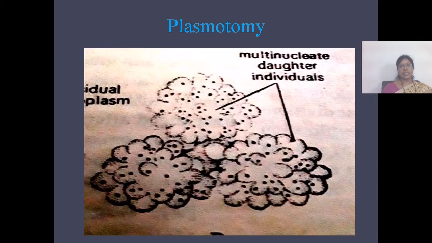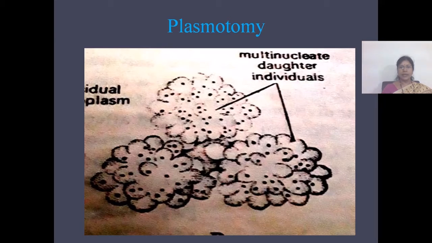And now let us see about plasmotomy. Plasmotomy is a special type of asexual reproduction. It occurs in multinucleate protozoans. The cytoplasm of these multinucleate protozoans divides and forms daughter individuals with multinuclei.